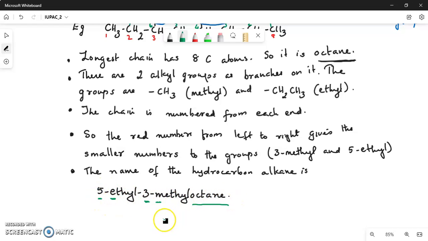So this is the way of naming an alkane hydrocarbon. Now we will see how to name the different types of branching in alkanes in the next video. Thank you.